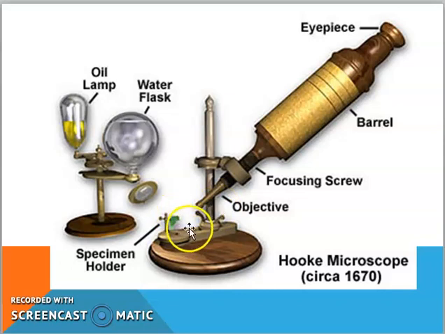Now, how was he able to see this image? He took the help of the light which was coming from this oil lamp, which was attached over here on this stand, and this light was getting refracted through this water flask and it was falling on this object, which made the object visible to the eyes.